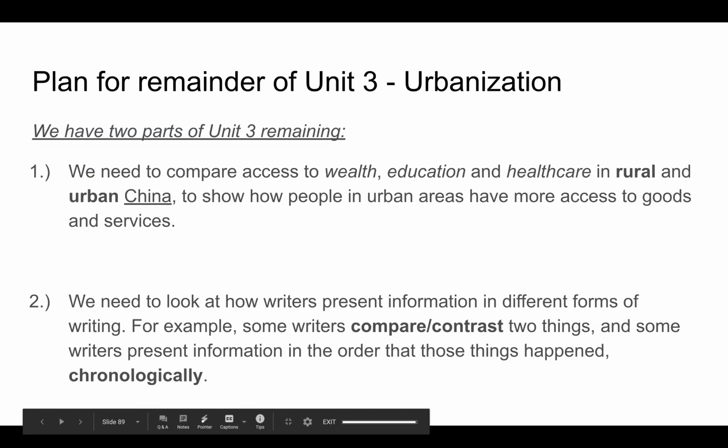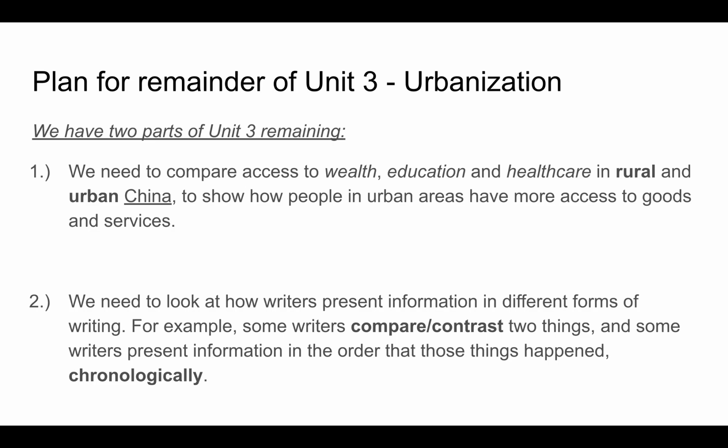And our plan for the remainder of this unit on urbanization is, we need to compare access to wealth, education, and healthcare in rural and urban China to show how people in urban areas have more access to goods and services. And number 2, we need to look at how writers present information in different forms of writing. For example, some writers compare and contrast two things, and some writers present information in the order that those things happen chronologically.